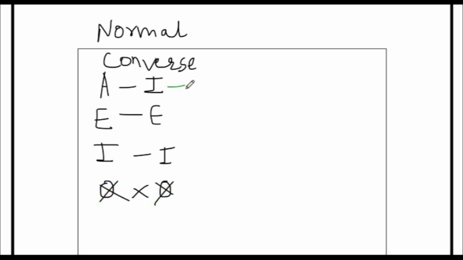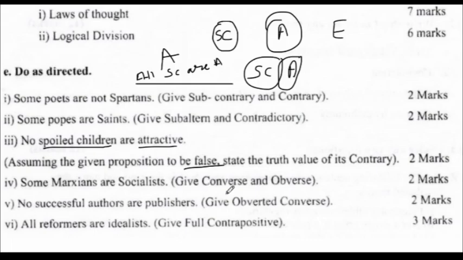All right. Now, the original would have subject first and then predicate, right? Now, in converse, it gets interchanged. It becomes predicate and subject. So let's take an example here.